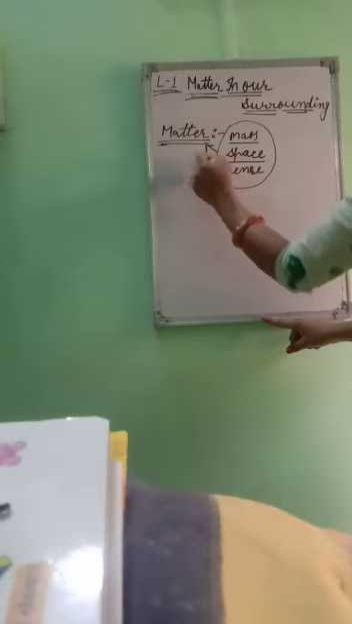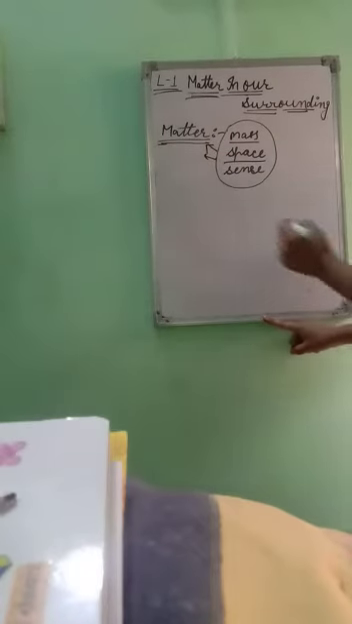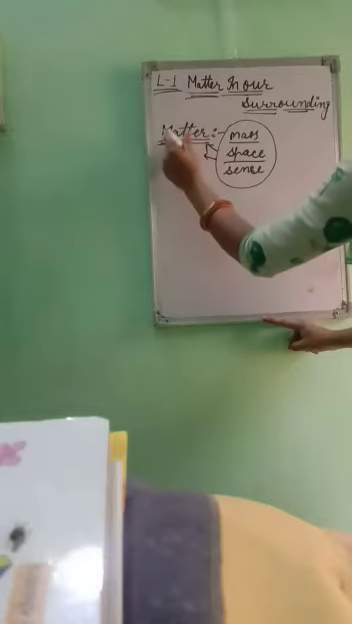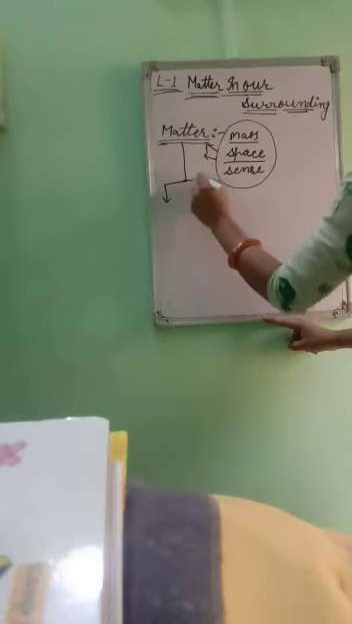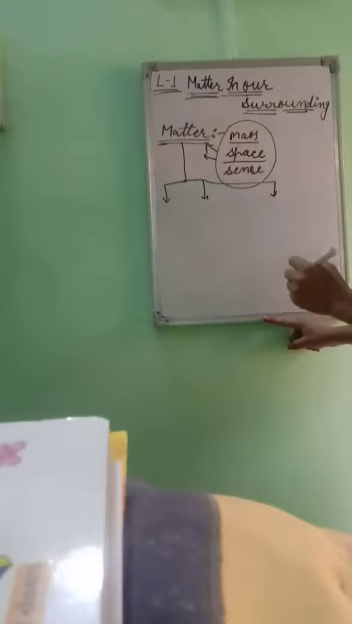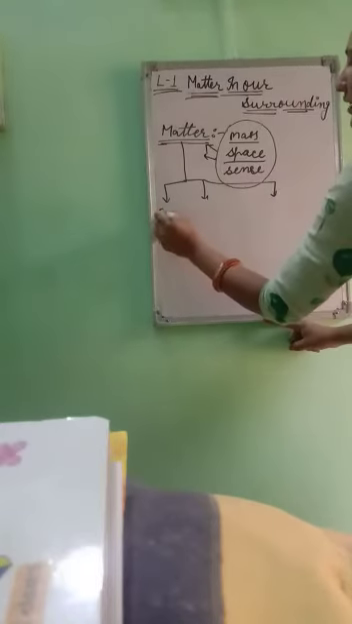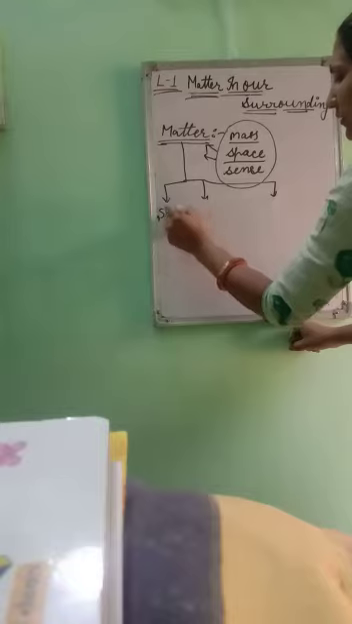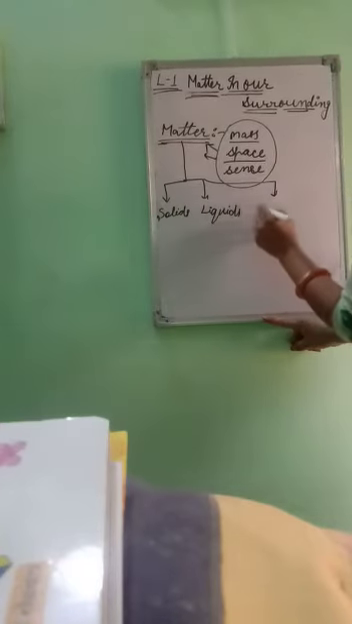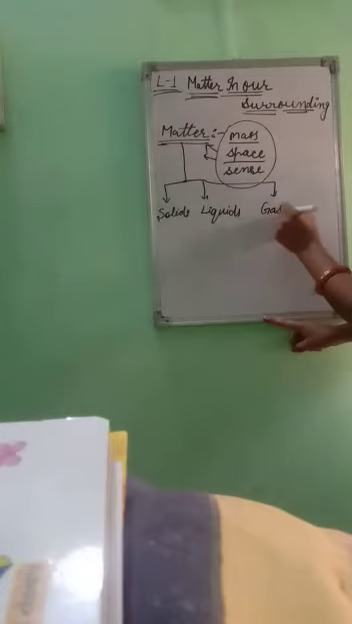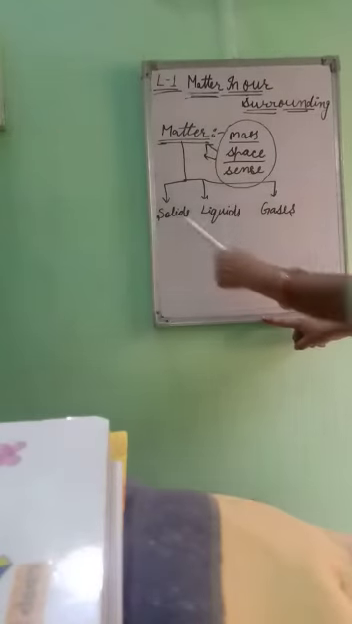This was the definition of matter. After that, physical states of matter. There are three physical states of matter: solids, liquids, and gases.